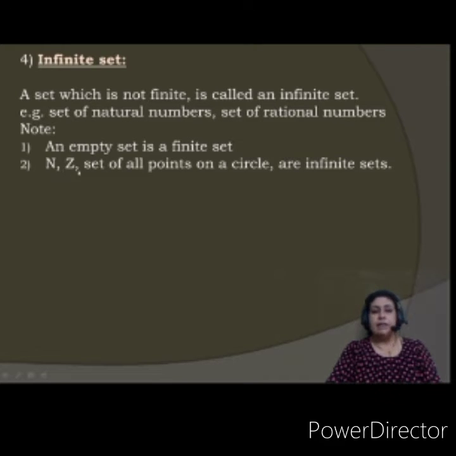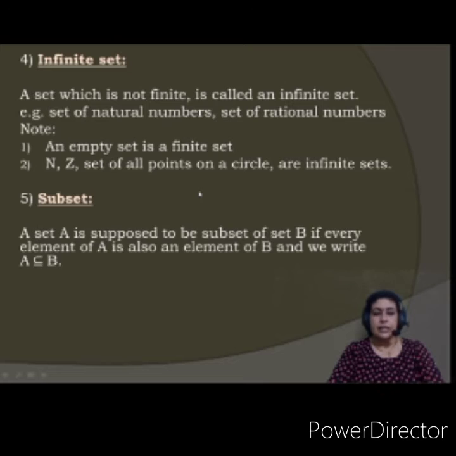Then the natural number set or integers, the set of all points on a circle. Can you count the points that are included on the circle? No. Infinite points, okay, are infinite sets. Yes. Now let us see the next set, that is subset. Listen carefully. This is very important.